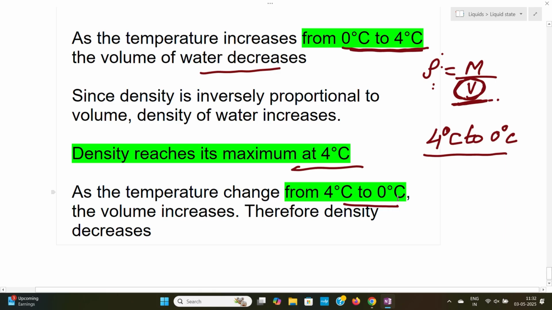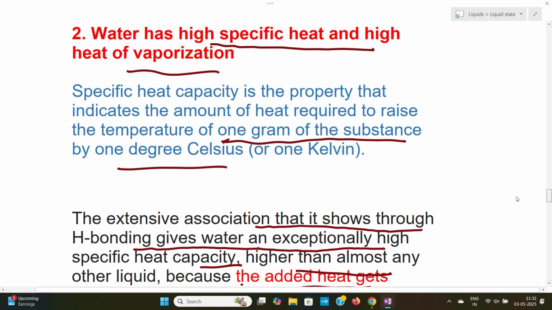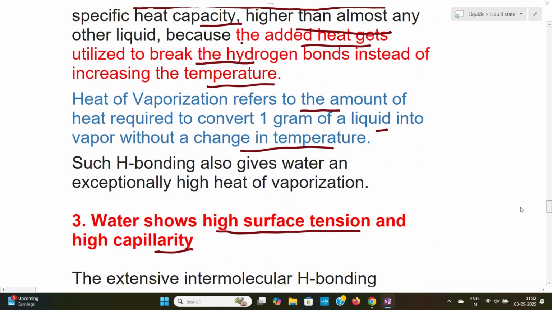So, these are the unusual properties of water. We have 6 properties. The first one is that water is an exceptionally good solvent. The second is that water has high specific heat and heat of vaporization. The third is that water shows the highest boiling point compared to the group 16 hydrides. Then water has a high surface tension and high capillarity.